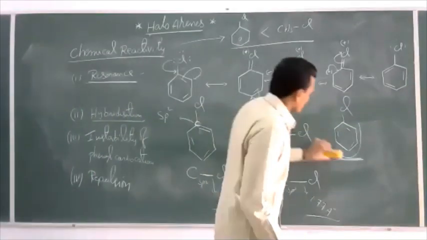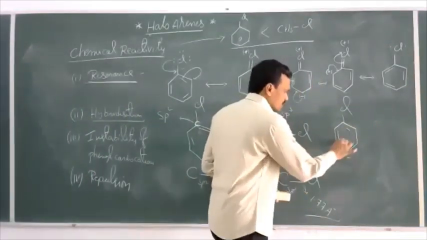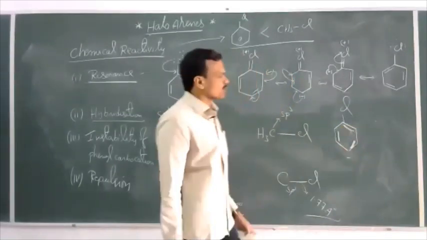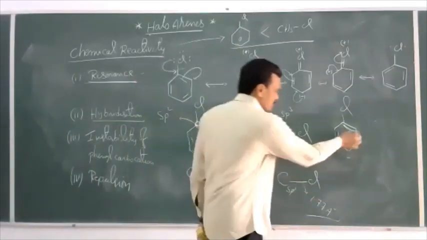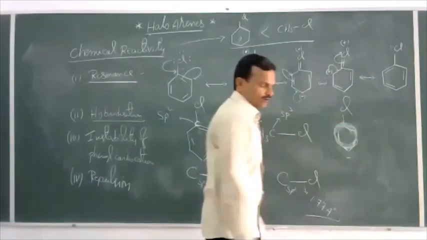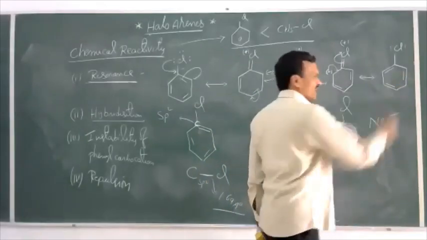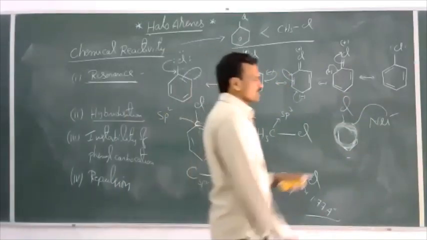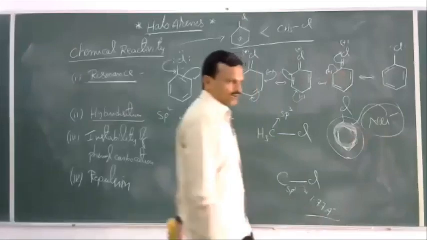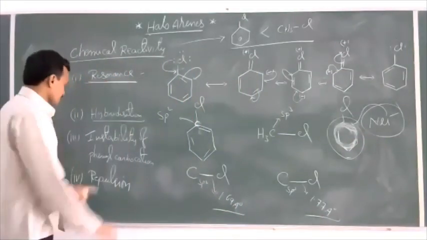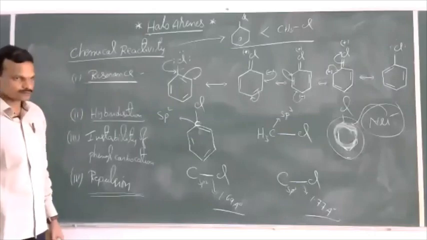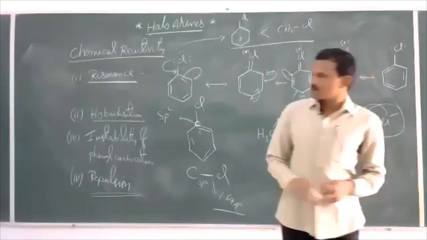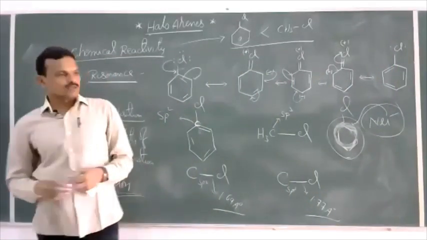See, if you take chlorobenzene, this chlorobenzene contains 3 pi bonds. And these 3 pi bonds present in the chlorobenzene make the benzene ring more electron rich. So this benzene ring is rich with electron cloud. So whenever a nucleophile approaches this benzene ring, there exists a repulsion between this benzene ring and the attacking nucleophile. So thereby the reactivity will be less. Okay. So the reasons for the less reactivity of haloarenes compared to haloalkanes: the first one is due to resonance.